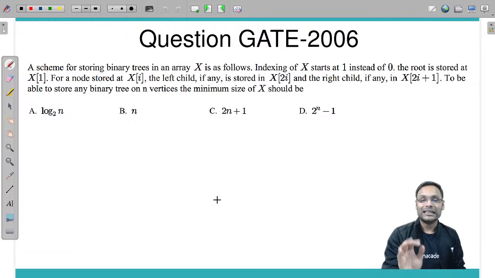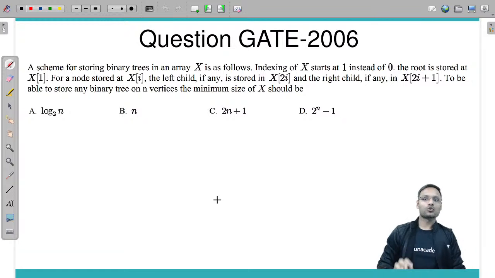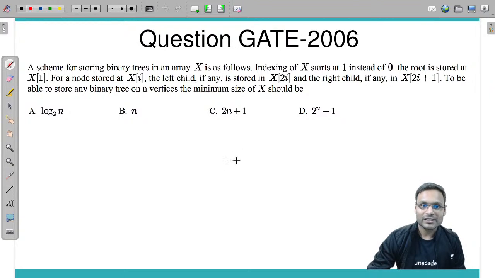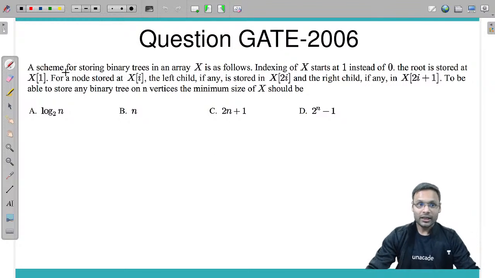So try to understand the requirement of the question, and based on that try to solve the question. Definitely you will understand my point once you write some tests, and definitely when you write the GATE exam. Okay, let's come back to the point.